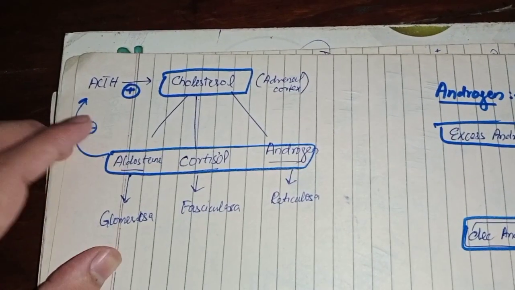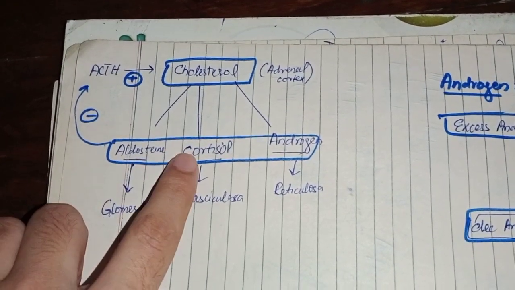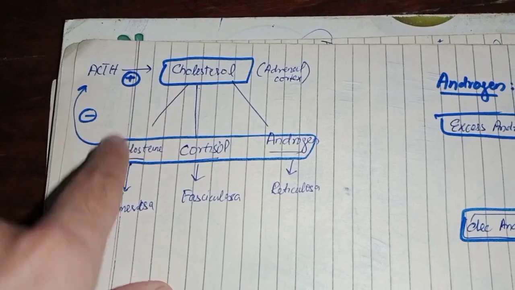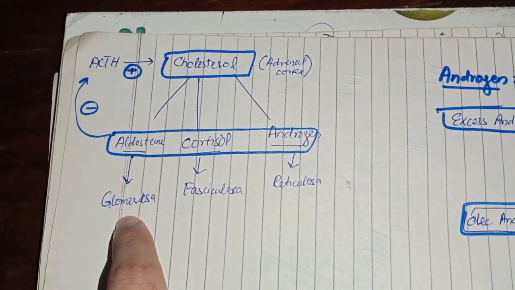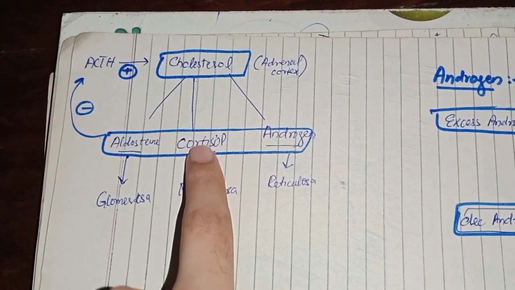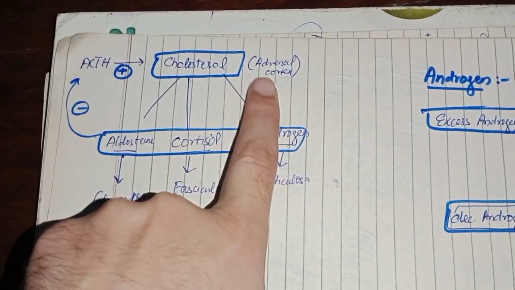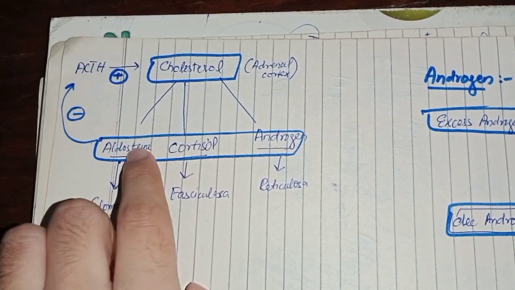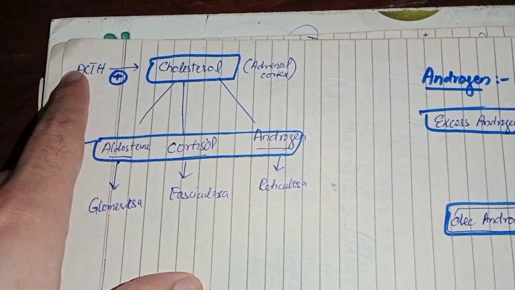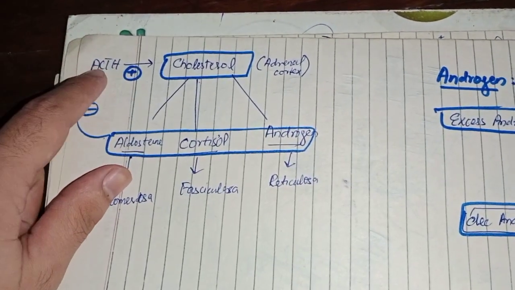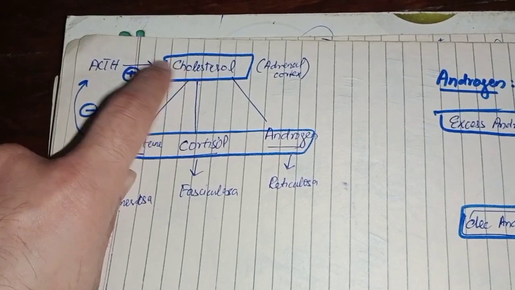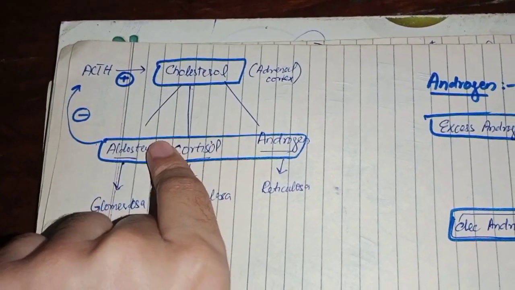The first concept is that all these steroid hormones, aldosterone, cortisol, and androgen, are synthesized from cholesterol. Cholesterol gives rise to all three. Aldosterone is prepared in the zona glomerulosa, cortisol in the zona fasciculata, and androgen in the zona reticularis, and all of these are synthesized in the adrenal cortex. When their levels rise, they have a negative impact on ACTH. When their levels decrease, ACTH increases.